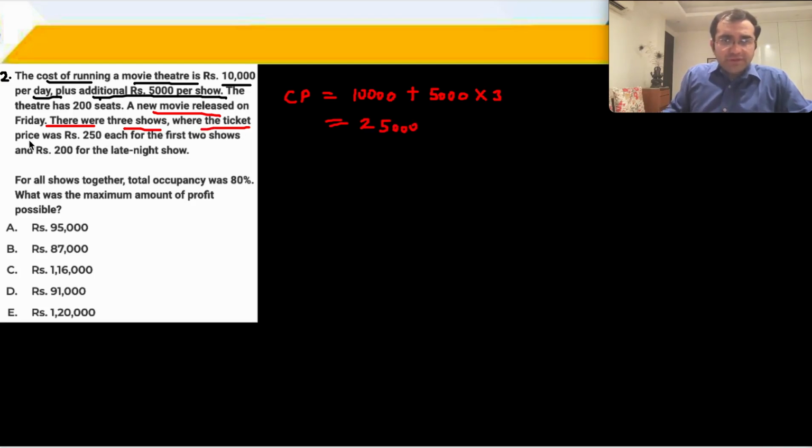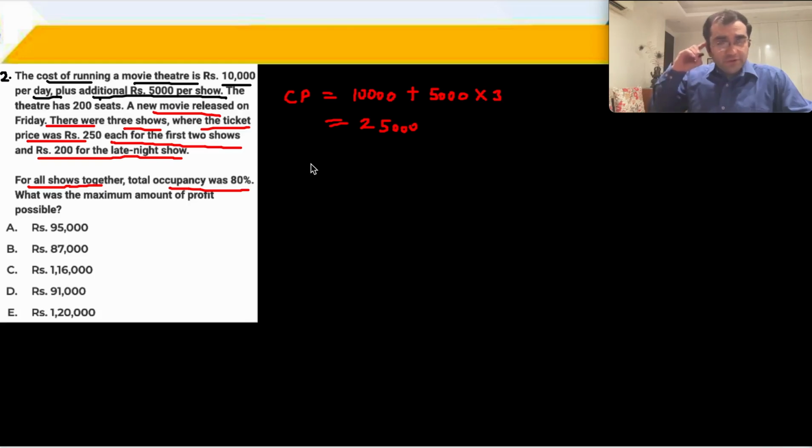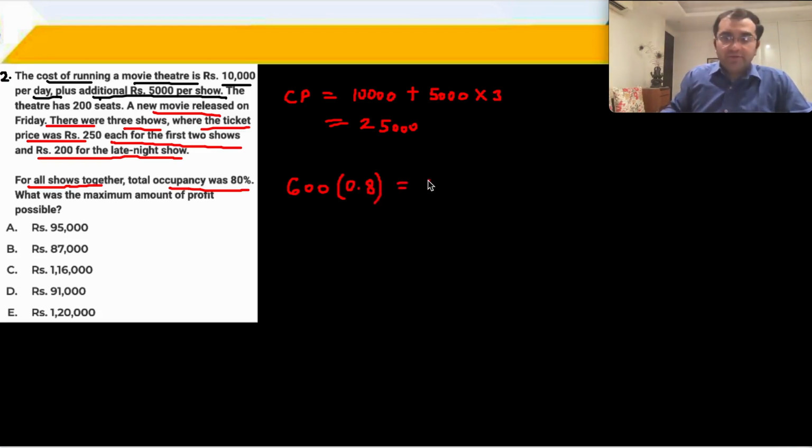There were 3 shows where the ticket price was 250 each for the first 2 shows and 200 for the late night show. For all the shows together, total occupancy was 80%. 3 shows, 200, 200, 200. There are 600 seats on that particular day for 3 shows. 80% of that, remove 20%, 120 removed, 480 seats. So occupancy, 480 tickets have been purchased on that particular day.